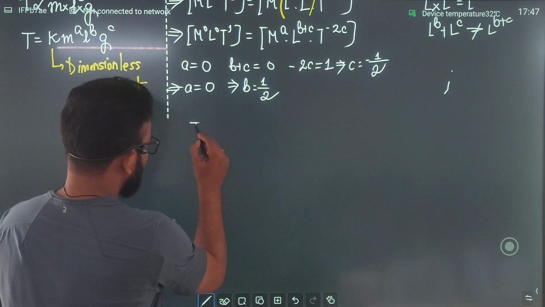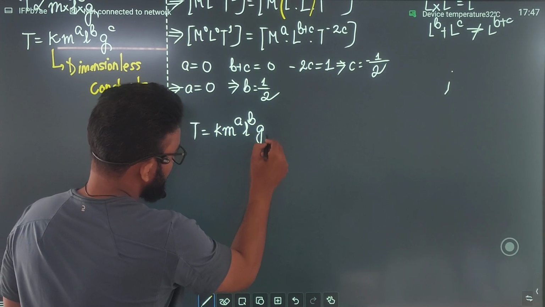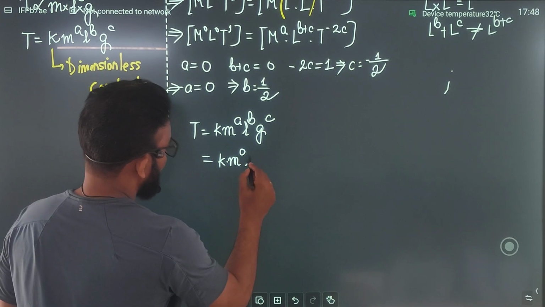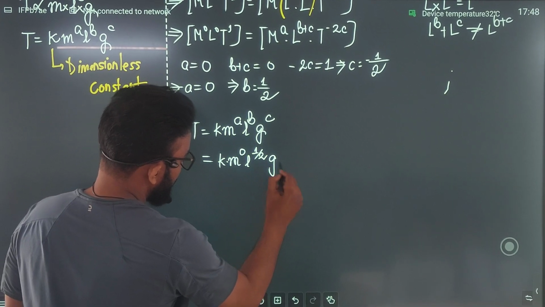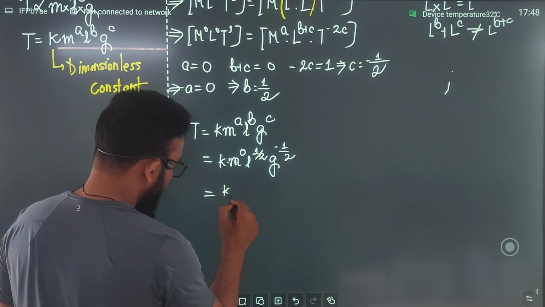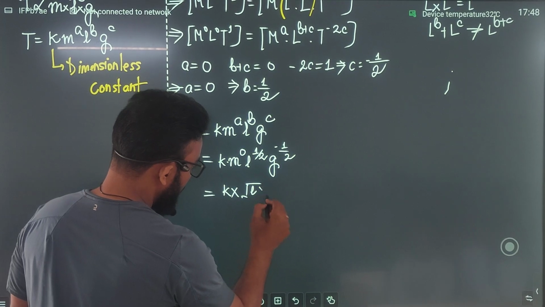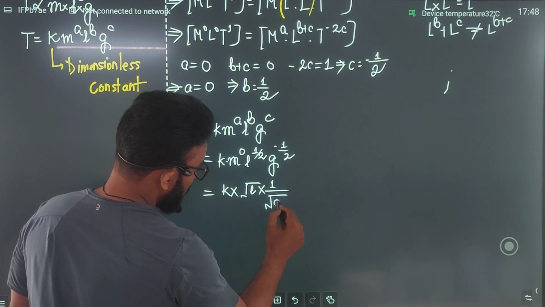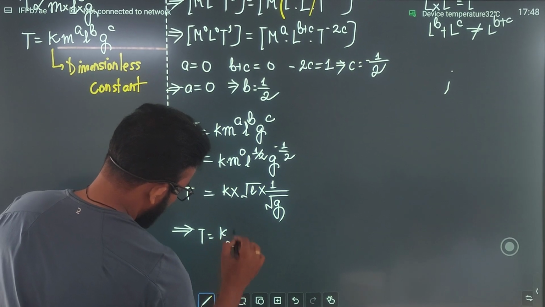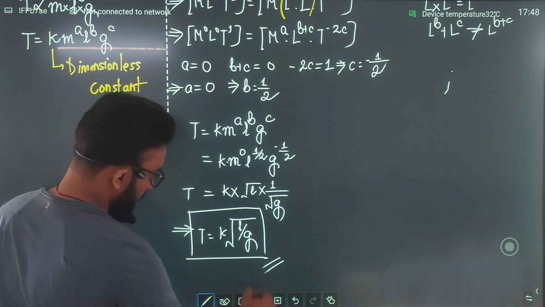So we know the formula was actually t equal to k m to the power a, l to the power b, g to the power c. So if you put the values, it is m to the power 0, l to the power half, g to the power minus half. So eventually it is k into m to the power 0 is 1. This is root l into 1 by root g. This is t. So in this case, t is equal to k times of what? Root over of l by g.